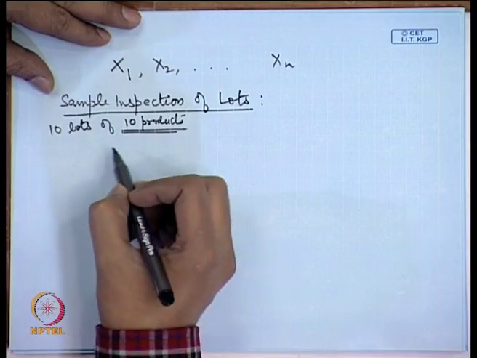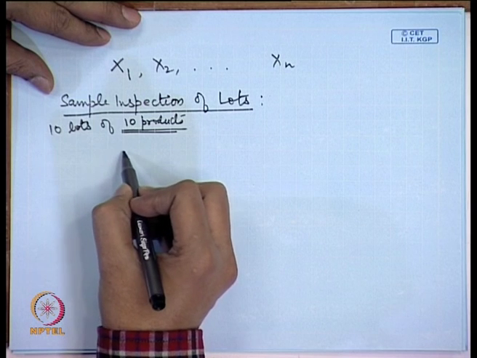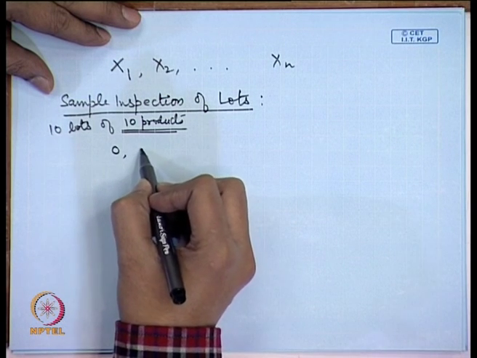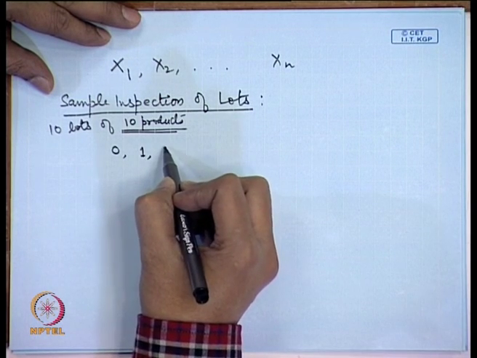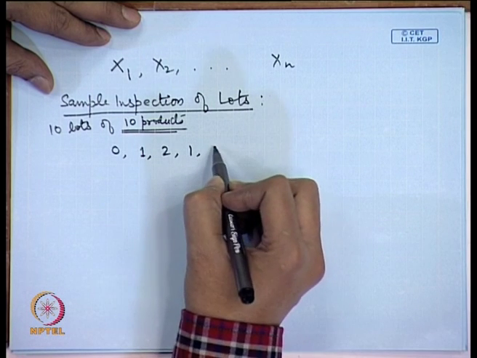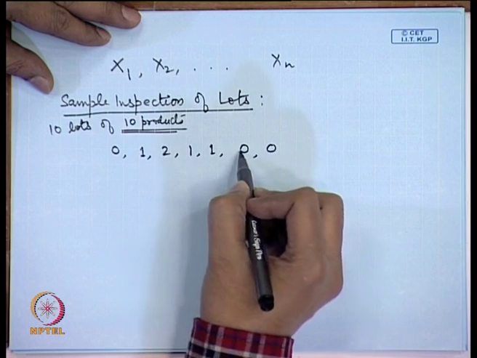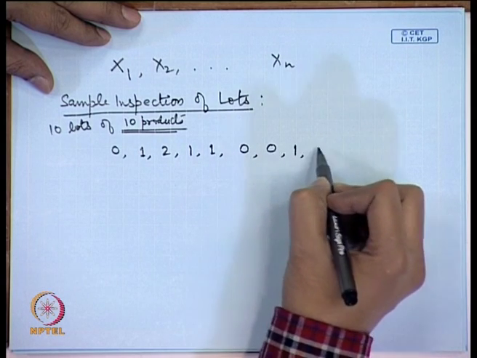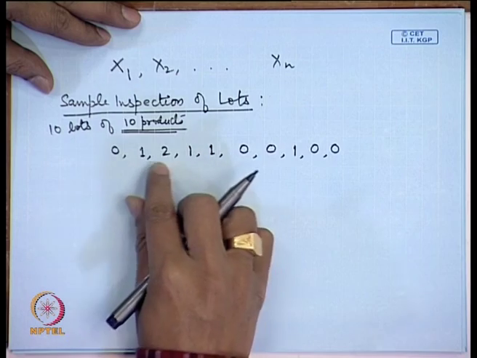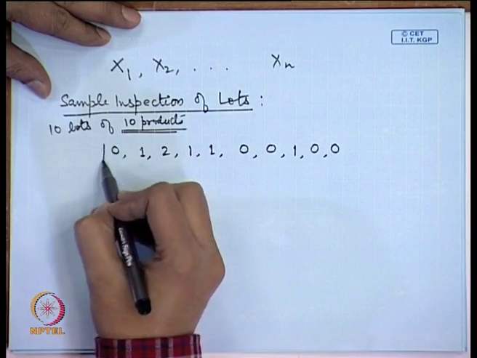Now, the data could be in the form of say 0, 1, 2, 1, 1, 0, 0, 1, 0, 0. These are the 10 values.